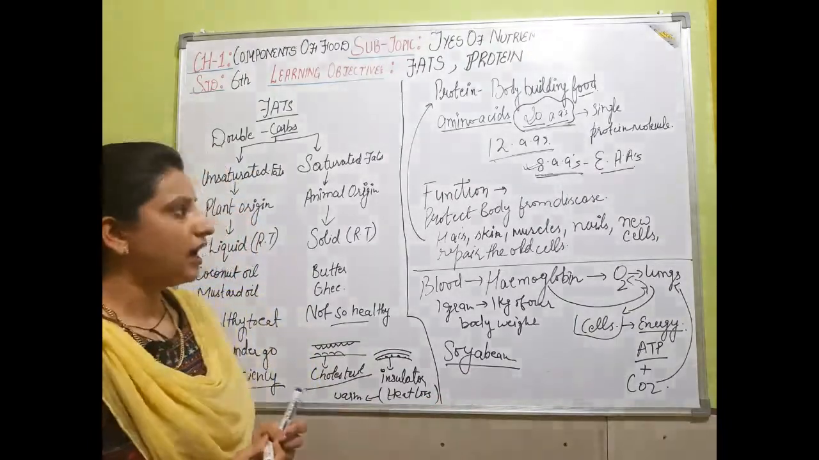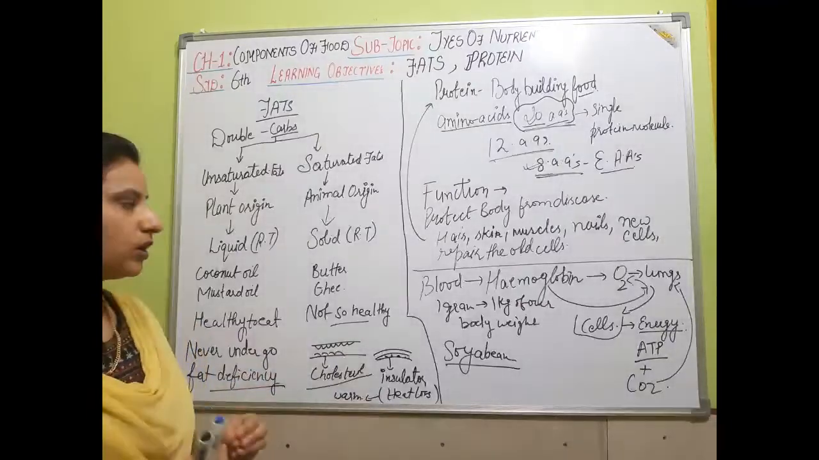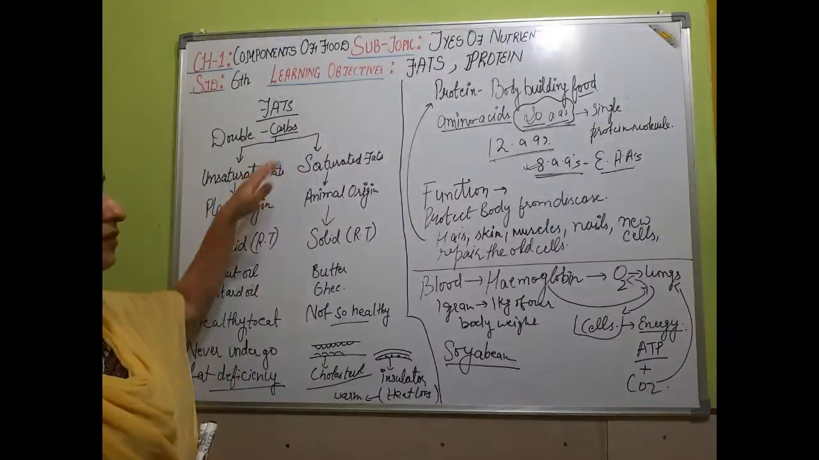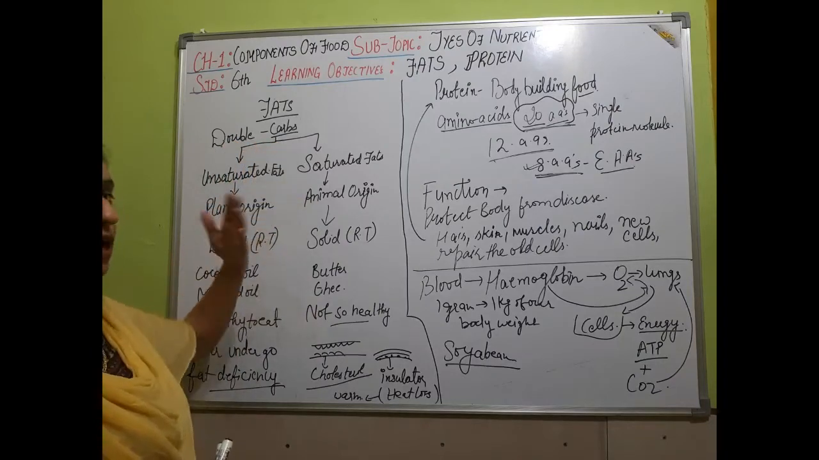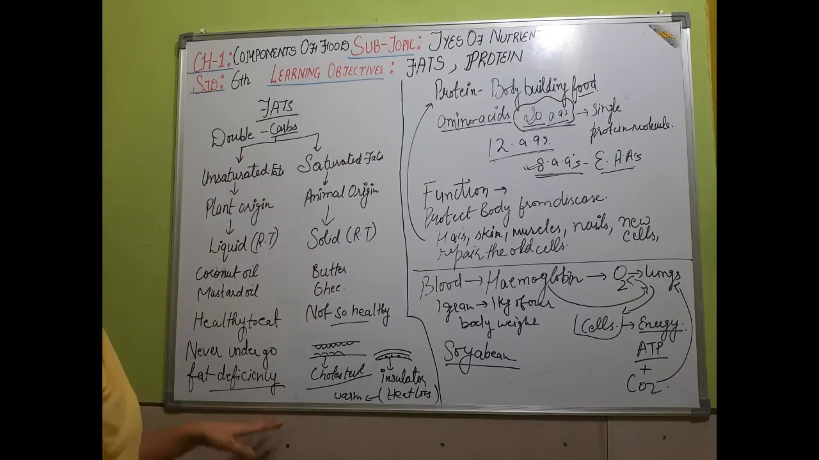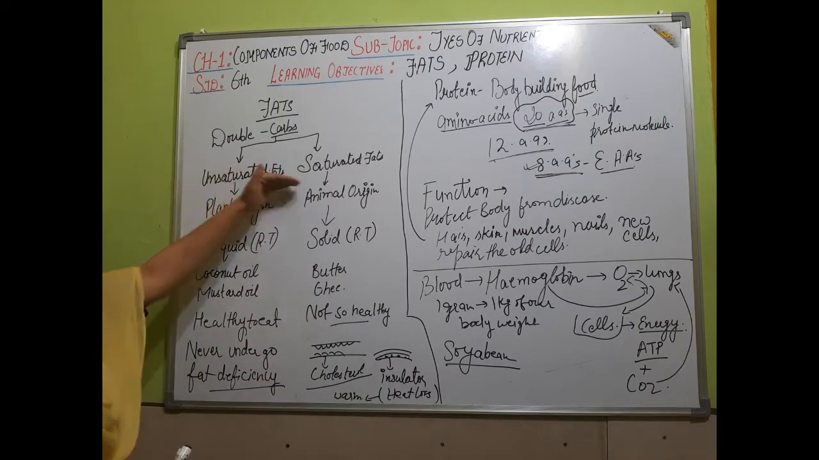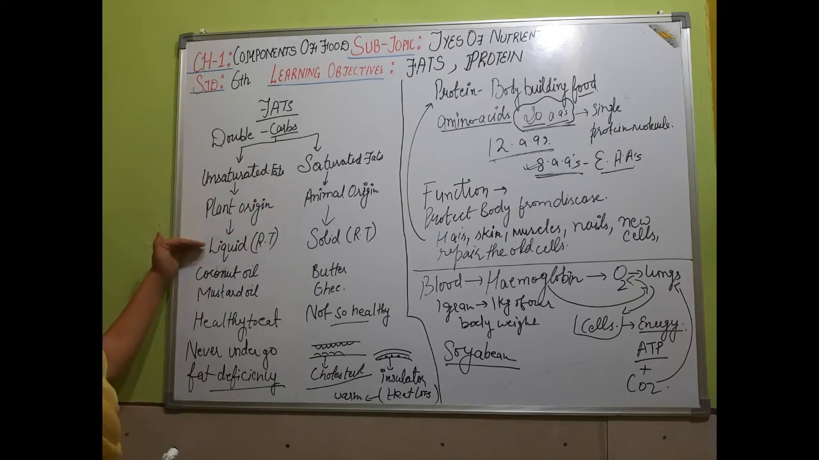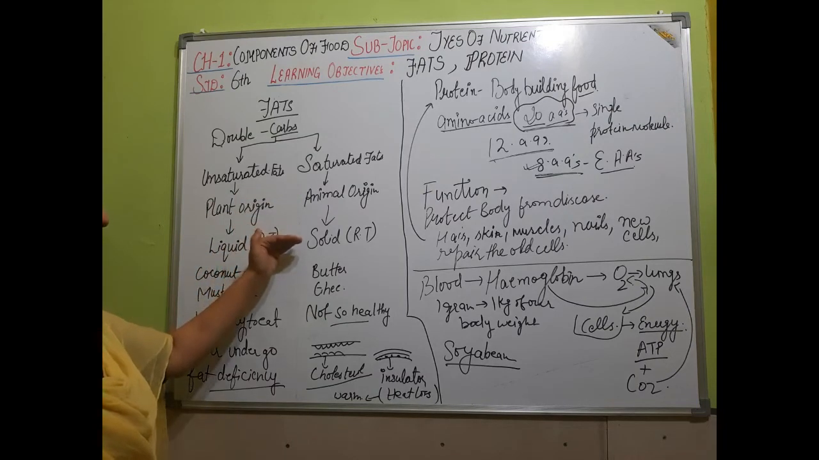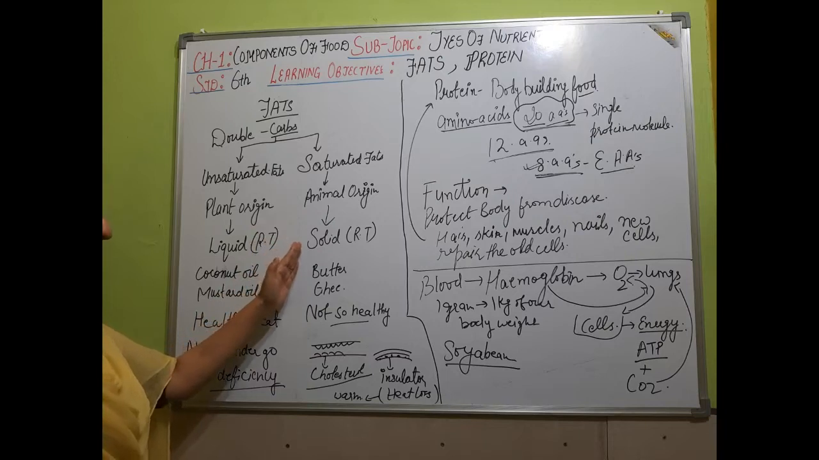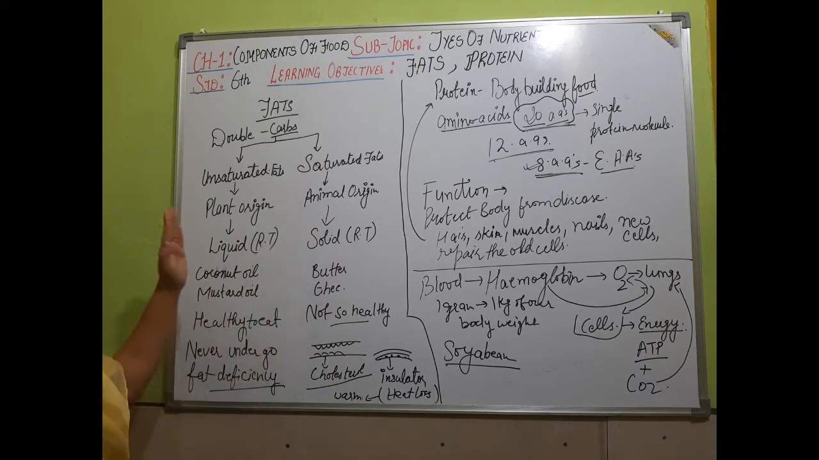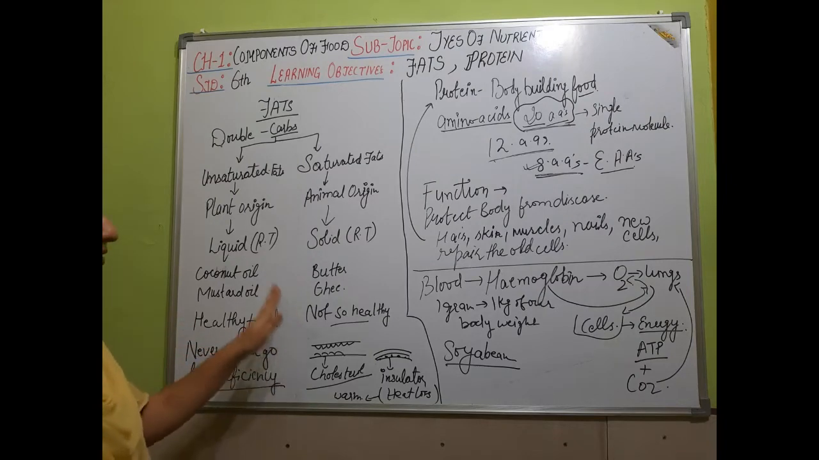So I hope you understood, and let's recap all the things very quickly. Fats give energy in double the amount compared to carbohydrates, and we can categorize fats into two categories: unsaturated fats and saturated fats. Unsaturated fats are of plant origin and are liquid at room temperature. Examples are coconut oil and mustard oil. Saturated fats are of animal origin and are solid at room temperature. Examples are butter and ghee. The plant origin fats are very healthy to eat because they are lighter in weight, and the saturated fats are healthy if taken in small quantity.